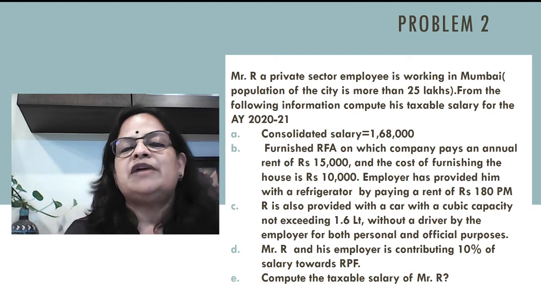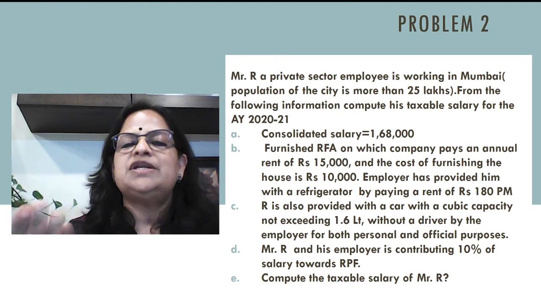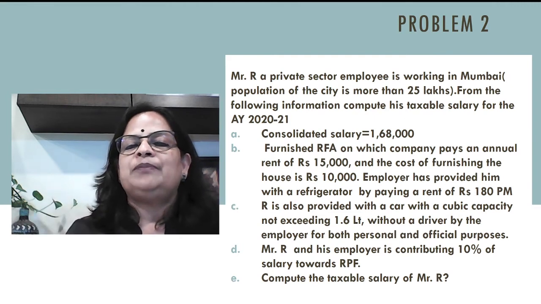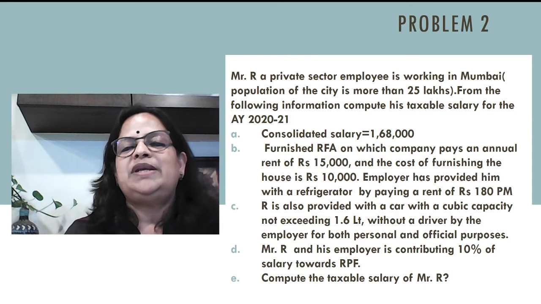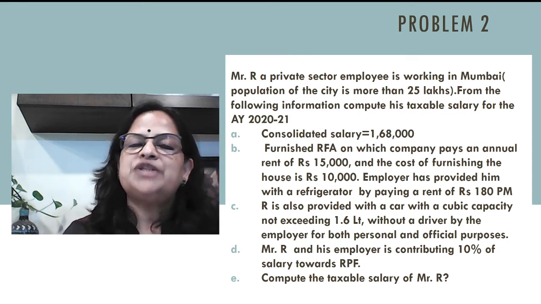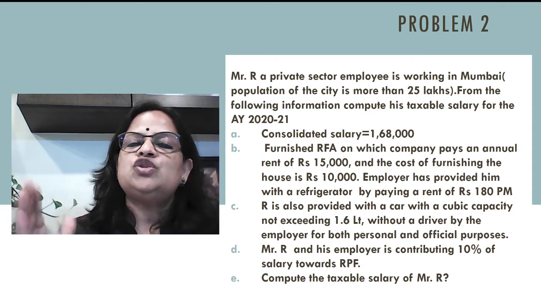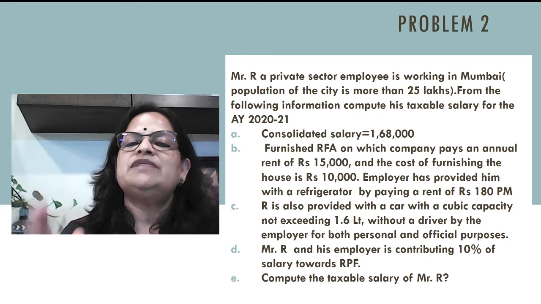Now furnished RFA. Previous problem was unfurnished. Furnished meaning we have to include 10% of cost of furnishing, on which company pays an annual rent of 15,000. Annual rent meaning it's not owned by the company. Company has taken it on rent. So that meaning RFA computation will be the third column. I told you 15% of salary or actual rent paid by the employer, whichever is less.